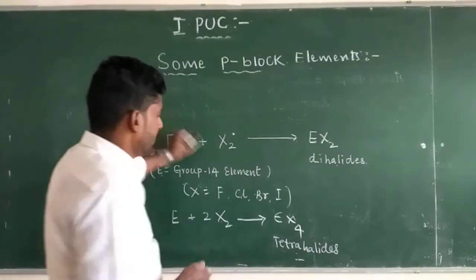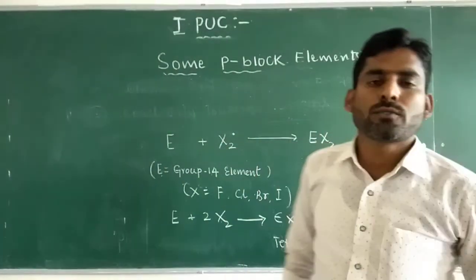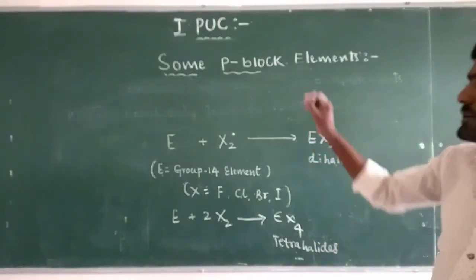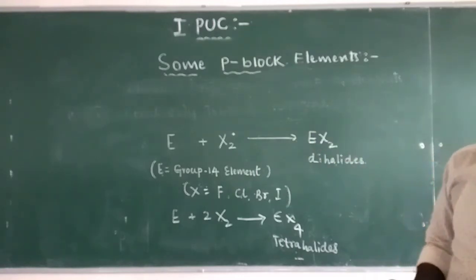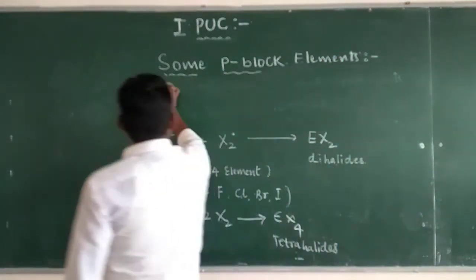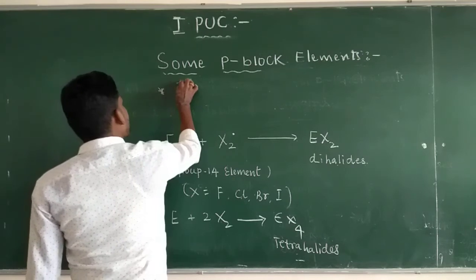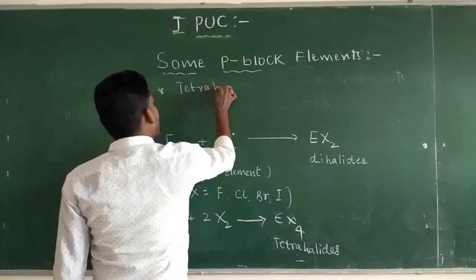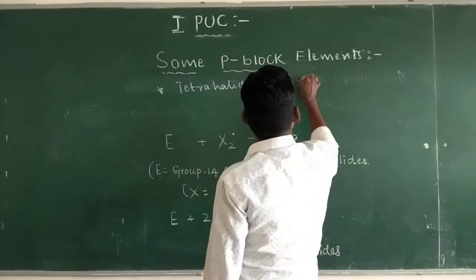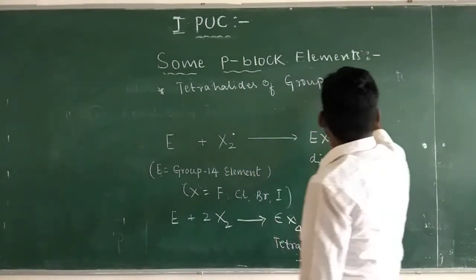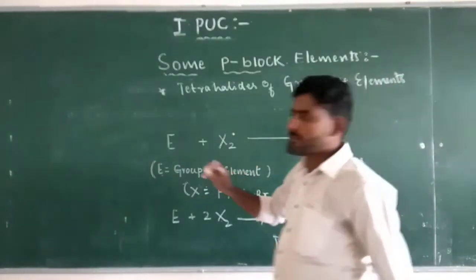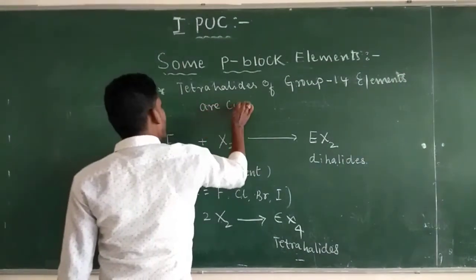The tetrahalides of group 14 elements are covalent in nature. The dihalides of group 14 elements are ionic in nature. Tetrahalides of group 14 elements are covalent compounds.